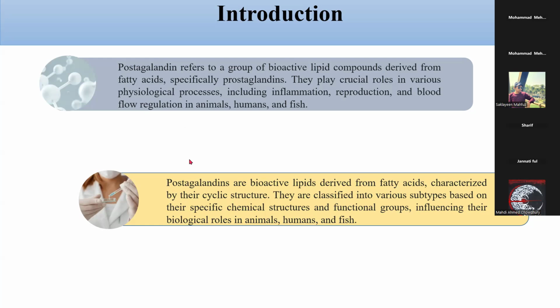Prostaglandins are bioactive lipids derived from fatty acid, characterized by their cyclic structure. They are classified into various subtypes based on their specific chemical structure and functional groups, influencing their biological roles in animals, humans, and fish.